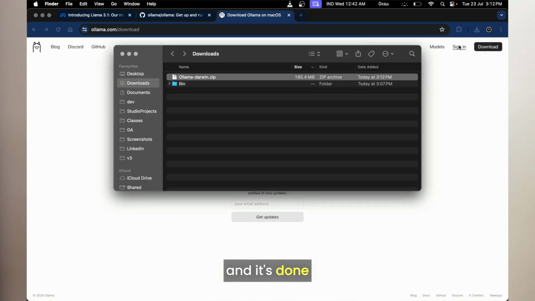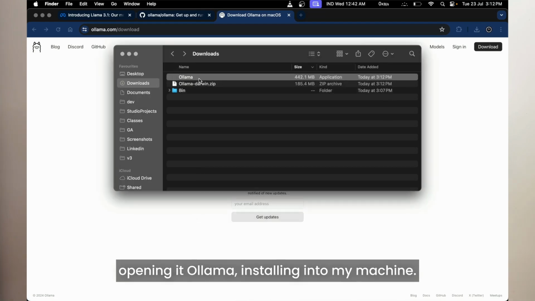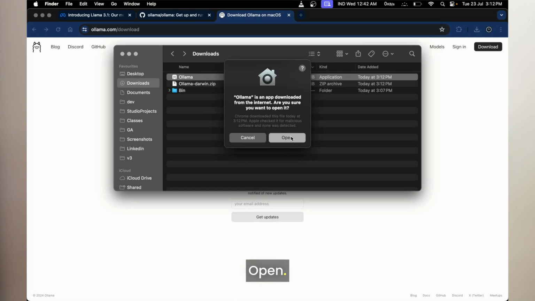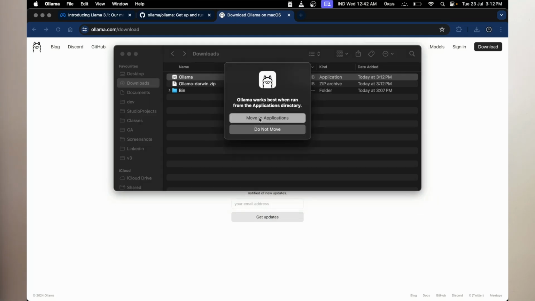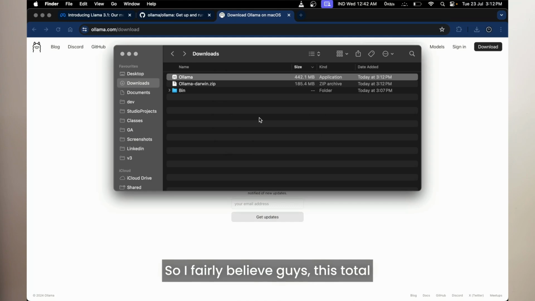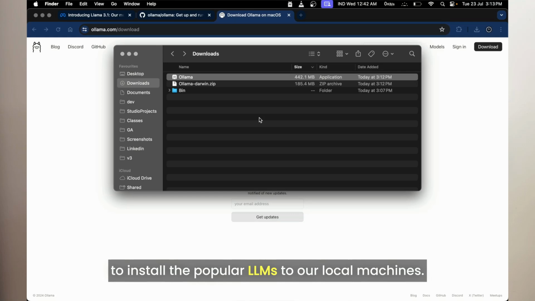And it's done. Opening Ollama, installing it to my machine. Open. I fairly believe, guys, this total local setup will not take more than 5 minutes because of this Ollama tool. Ollama is very handy when it comes to installing popular LLMs on our local machines.